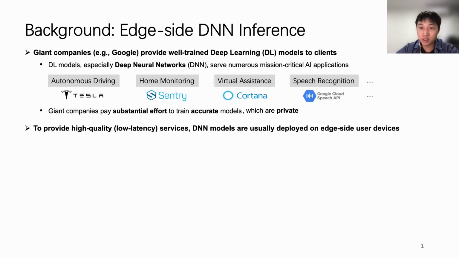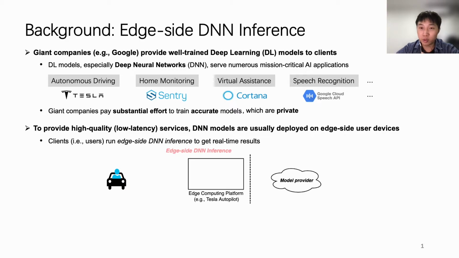To provide high-quality services, these private DNN models are usually deployed on edge-side user devices. Clients run edge-side DNN inference to get real-time results. The basic workflow is shown below. In this workflow, the model provider offloads its private model to the edge. The client constantly sends query input, such as an environment snapshot, to the edge device that runs the offloaded model. By running model inference locally, the edge device returns the final inference result, such as a turn right instruction, back